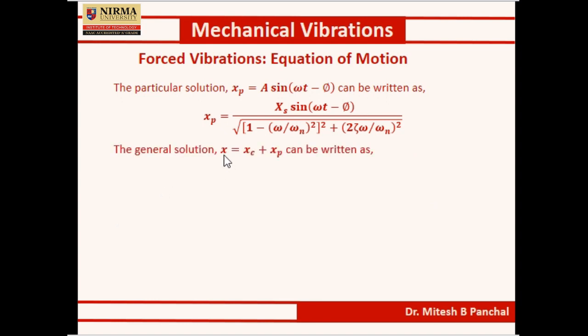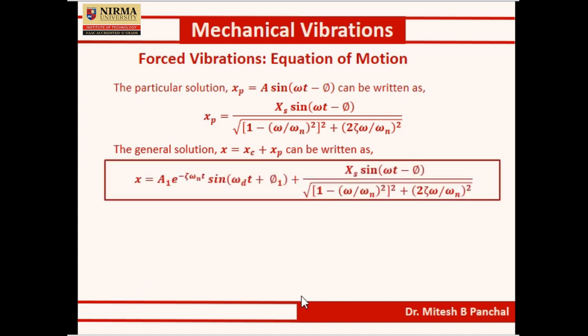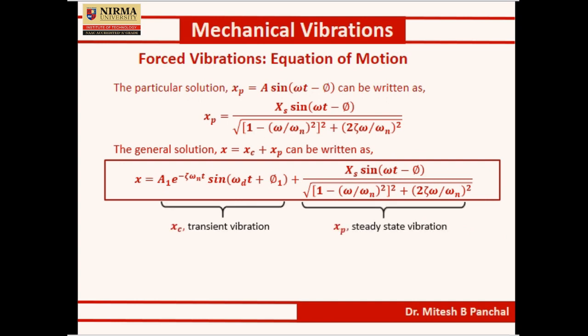So the general solution, X equals XC plus XP, can now be written in this form. This is the complementary solution plus the particular solution. The complementary solution contains zeta, and as we know, this is the solution of the underdamped system, known as the transient vibration part of the forced damped vibration system.